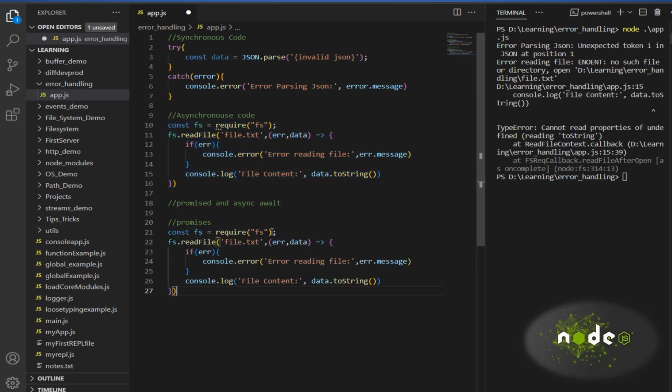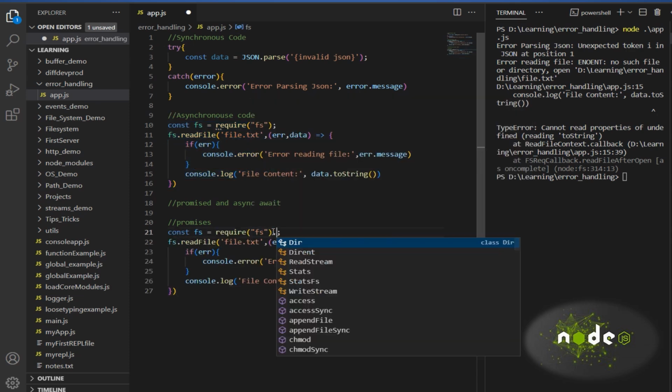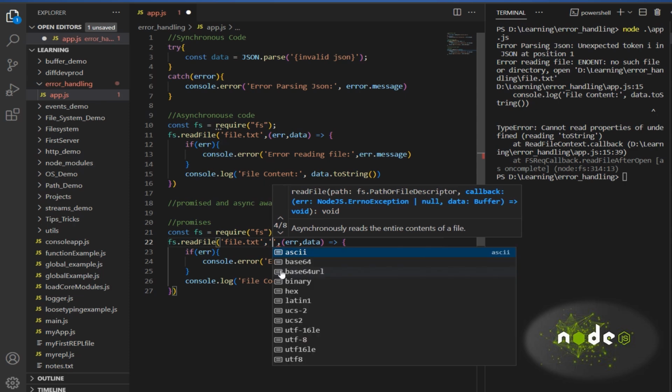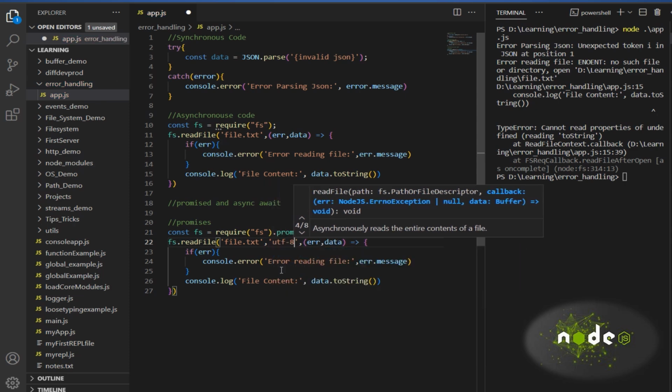Here we require fs.promises, since we are using promises. Then here also I'll be taking the same non-existing file. Since it is promises, I'll also have to give utf8.